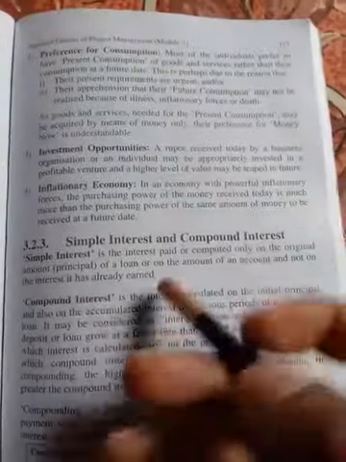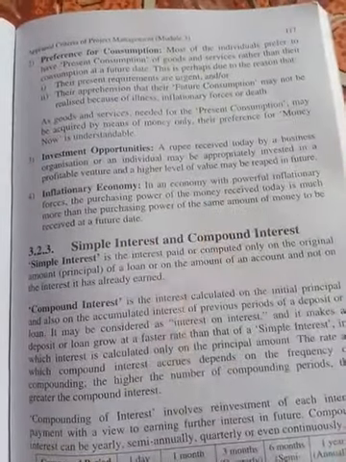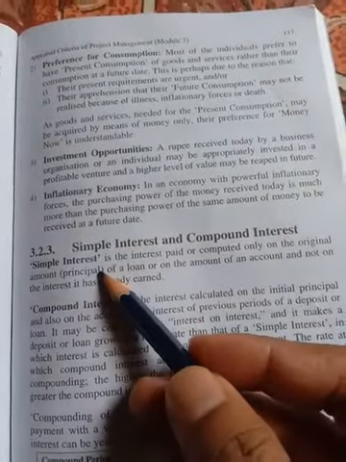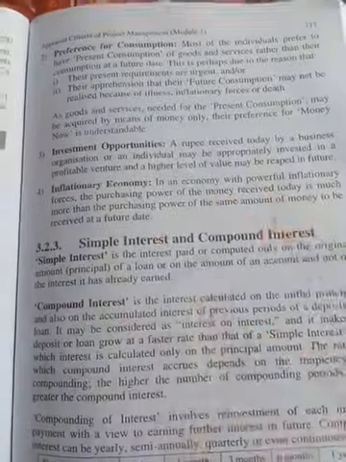It means simple interest is calculated only on the principal amount.